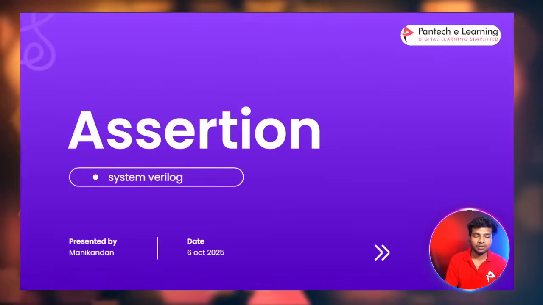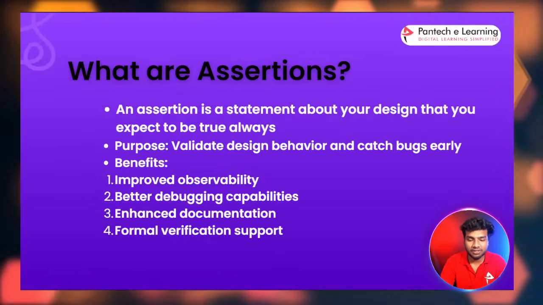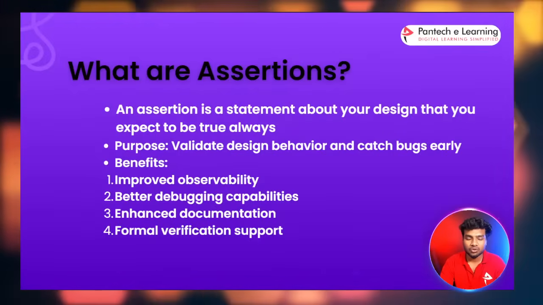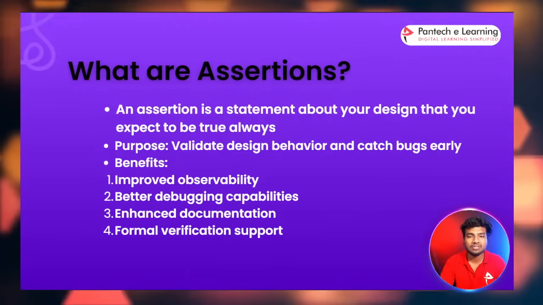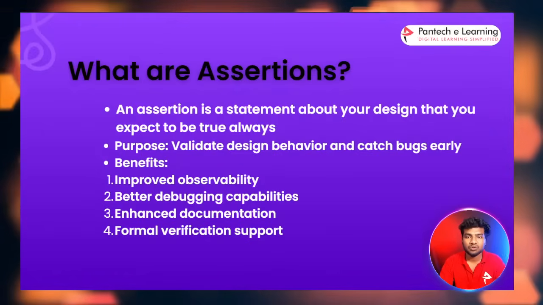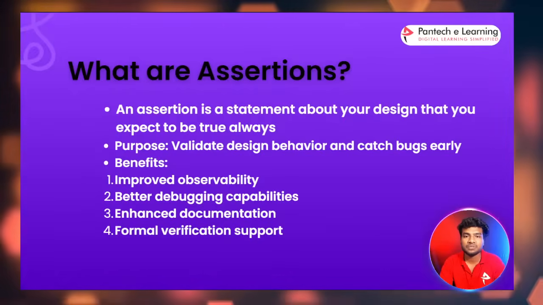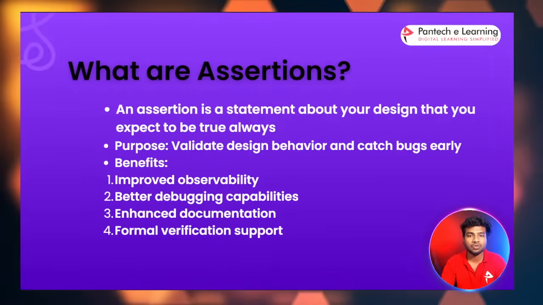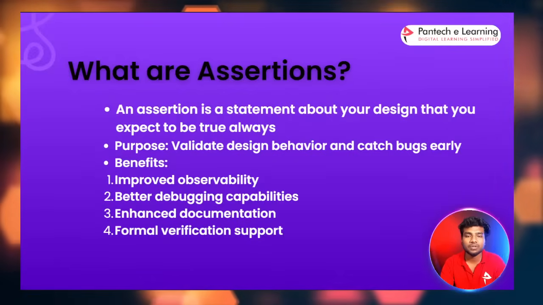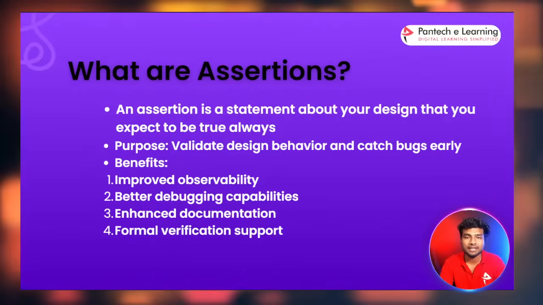So assertion. What are assertions? An assertion is a statement about your design that you expect to be true always. In your design you have some critical signals, and that signal must be true at a particular time. There are some conditions, some scenarios, in which a particular signal must be true. If you want to check that scenario, you have to use an assertion. Only by using the assertion can you check those scenarios correctly.